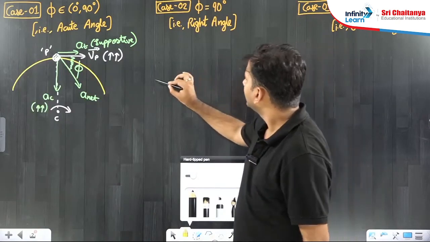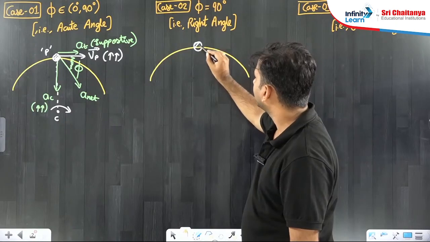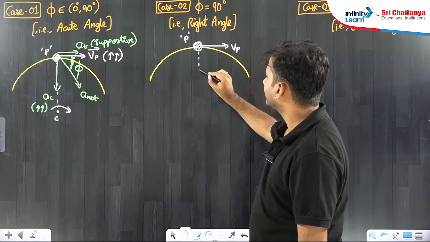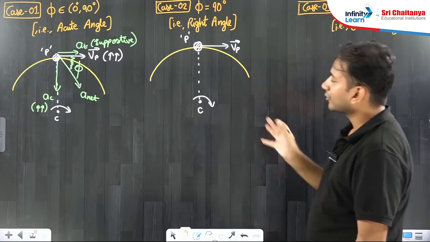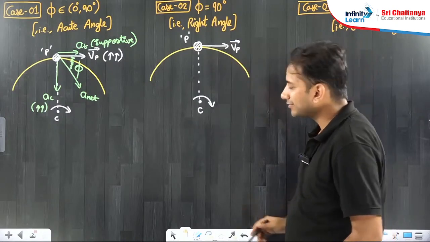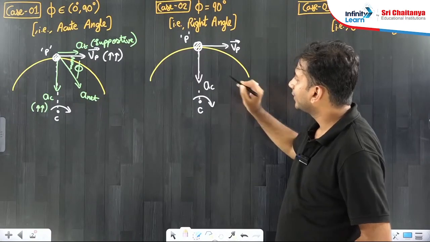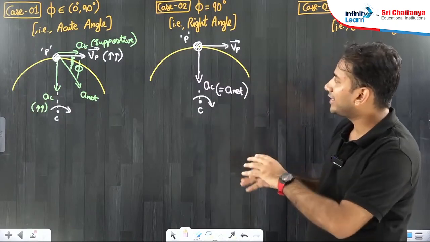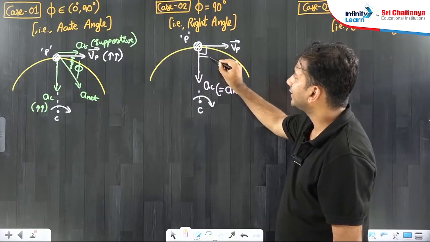Second thing, suppose my particle is moving like this at any point P. The particle's velocity is shown like this, VP, and this is rotating in the clockwise sense, suppose. Now I am saying the angle between the net velocity vector and net acceleration vector is a right angle. It is possible only if the net acceleration is here. I mean, this is AC always, and you are calling it net acceleration. Net acceleration generally is the resultant of centripetal acceleration and tangential acceleration.